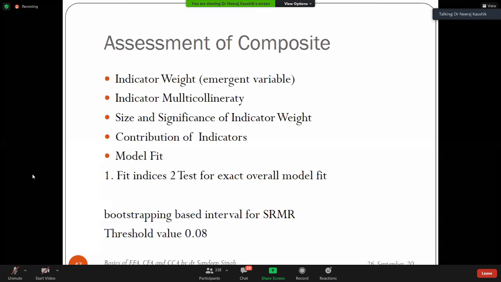Please remember this. I assume you know the basics because this is a high level workshop, EFA, CFA. You know something about it. Generally, the term SEM, structural equation modeling, is made up of two things: confirmatory factor analysis plus regression. CFA has another name, measurement model, while regression is called the structural model. So you may find in the books that SEM is made up of the measurement model and the structural model.